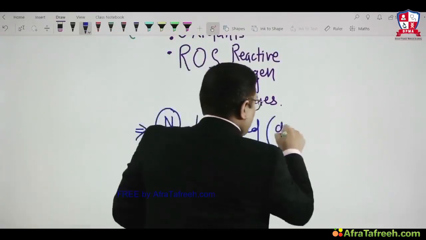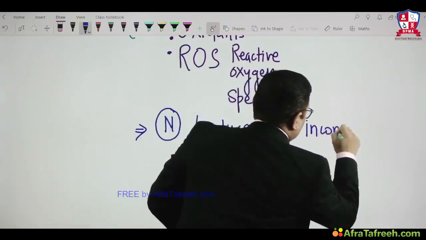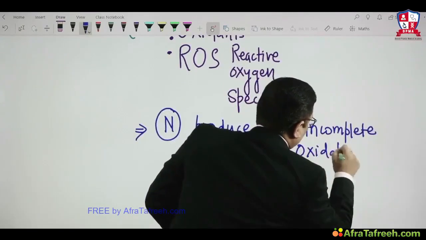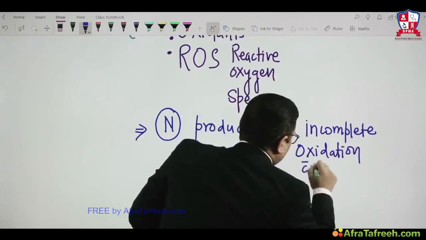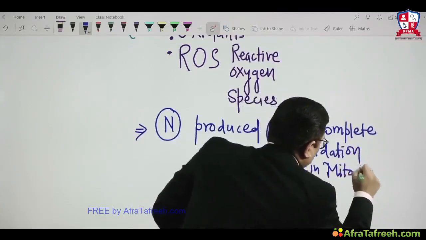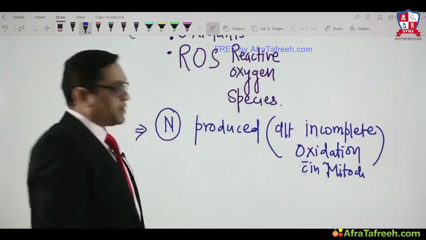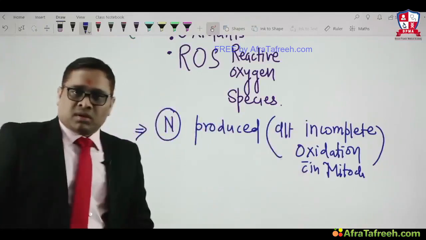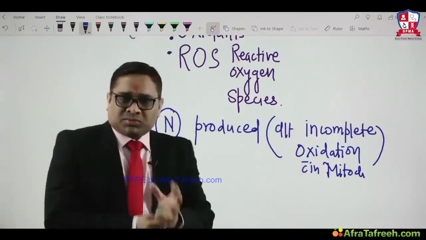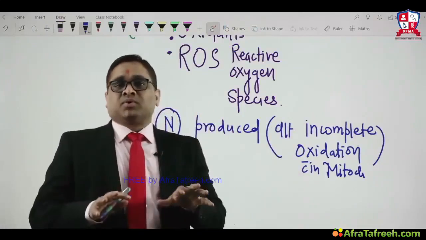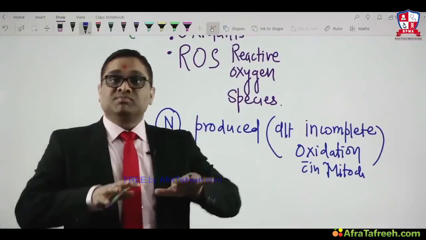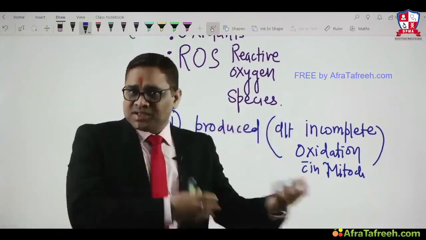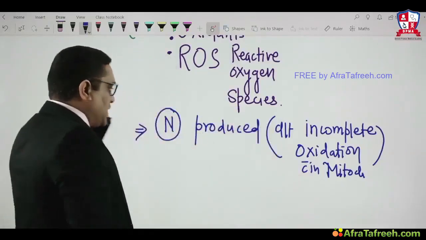What I said is they are normally produced due to incomplete oxidation within the mitochondria. So free radicals are normally produced due to incomplete oxidation within mitochondria, right? We have to understand that normally our cells also produce free radicals, but when the stress is more, a greater number of free radicals will be produced and they will cause cell damage or cell injury, right?